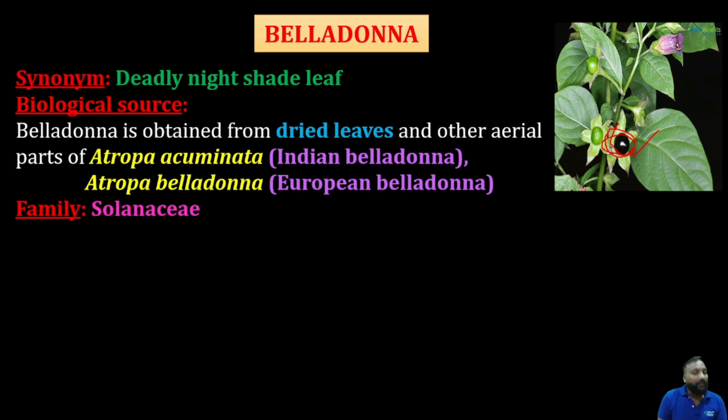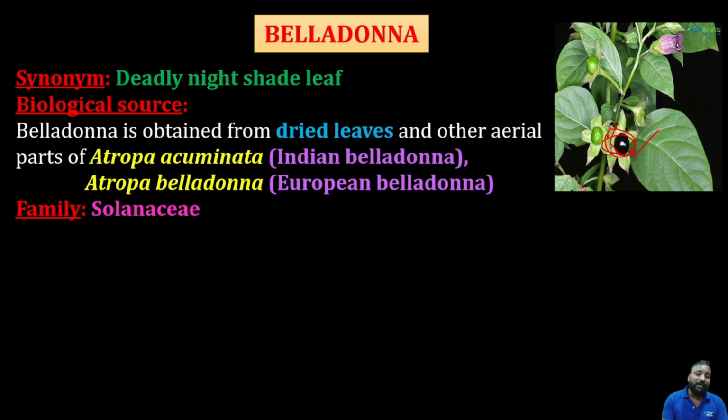Okay, coming to the biological source. Belladonna is obtained from the dried leaves of Atropa acuminata and Atropa belladonna. Atropa acuminata is Indian belladonna, whereas Atropa belladonna is European belladonna. So these are the sources from which we can get belladonna.